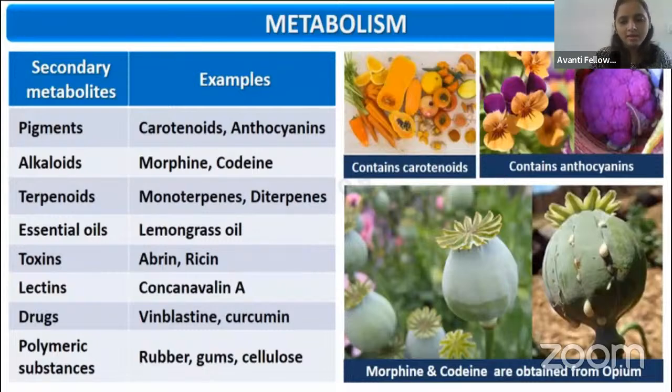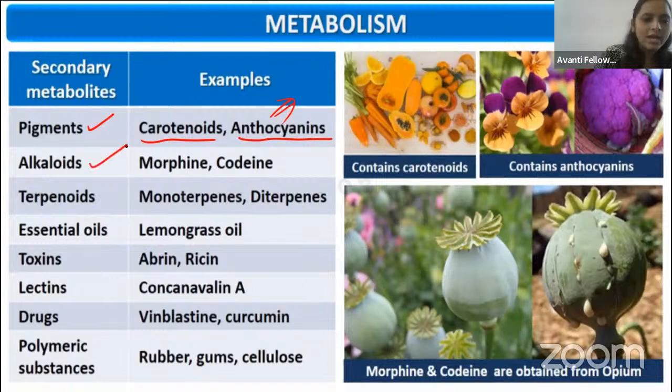Here you can see the examples of metabolite. This is very, very important, guys. You will get the question from this. They may ask you a question like this: which one is the secondary metabolite that acts as a pigment? Or which one of the metabolites given here is an example for the pigment? Remember, carotenoid. You can see the orange color, right? Carotenoid and yellow color. And you can see the purple color due to the anthocyanin.